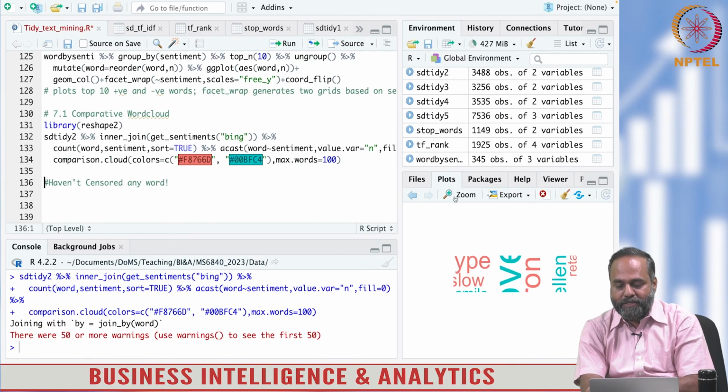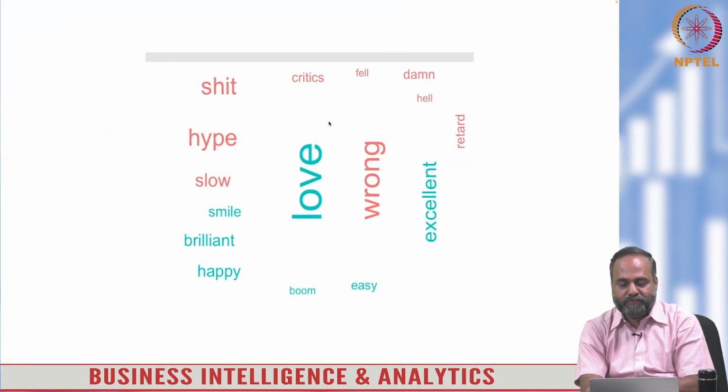And well, you can look at this. I haven't censored it, as I said, but you can see all the words here, and you see both love and hate for the movies plotted together as a word cloud. You get a sense, and you can see that love dominates.